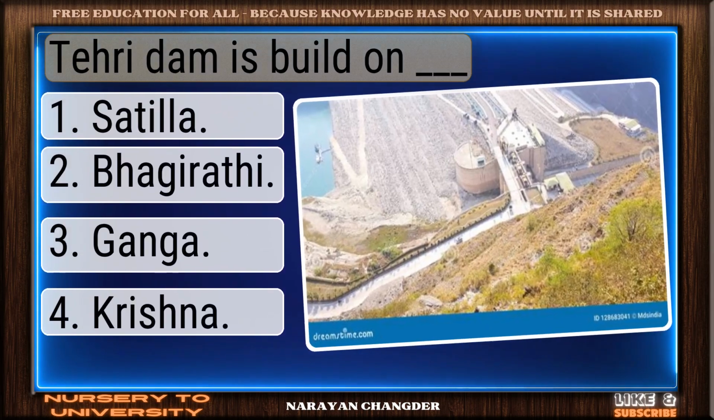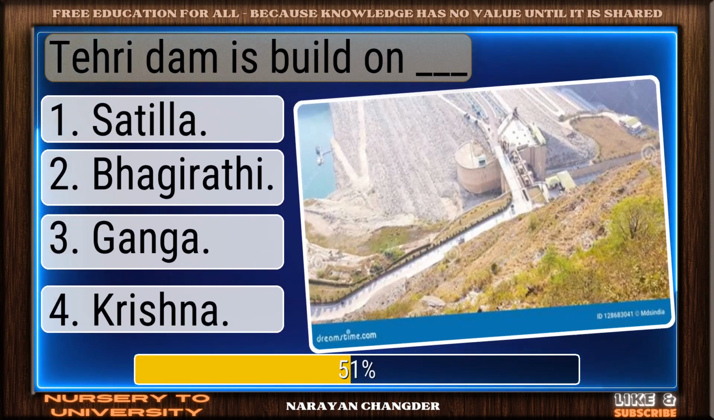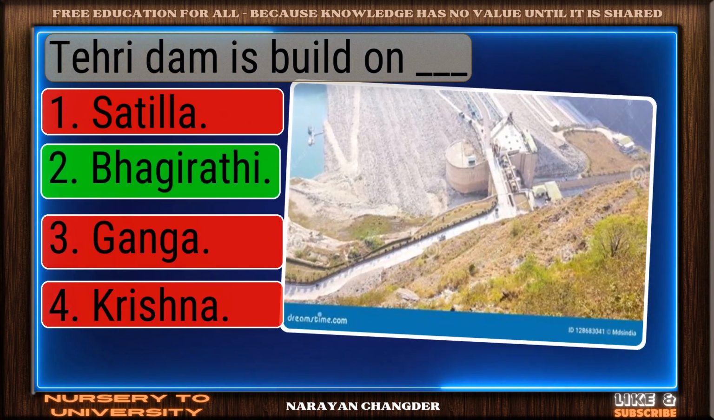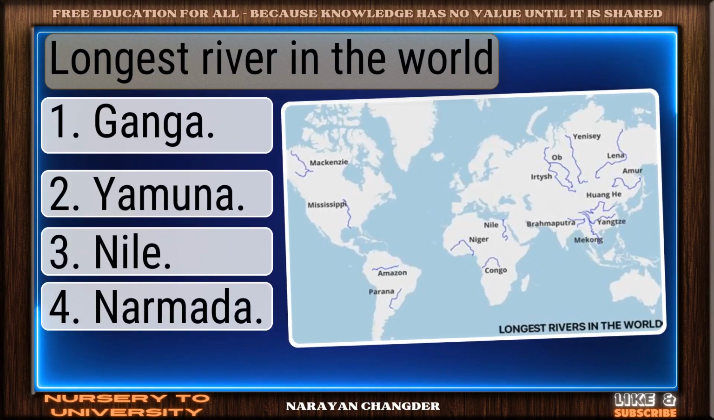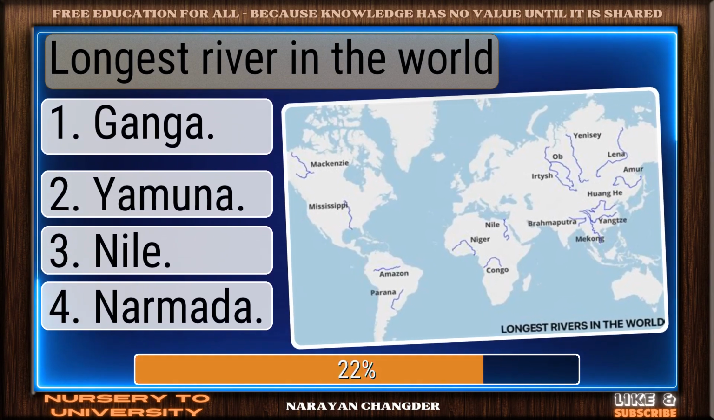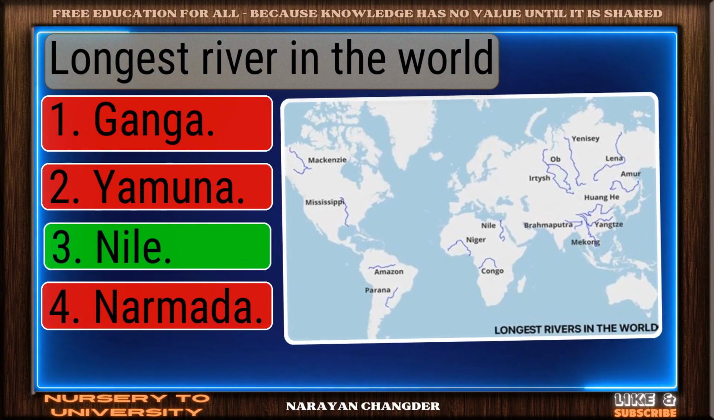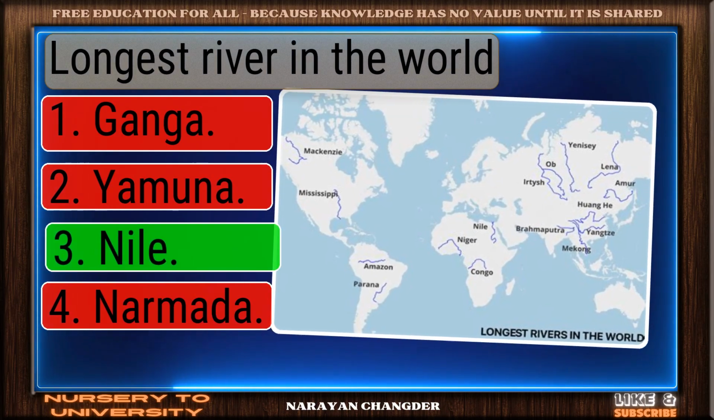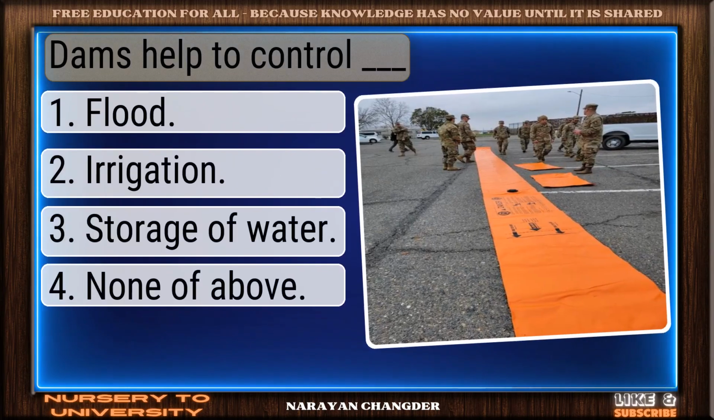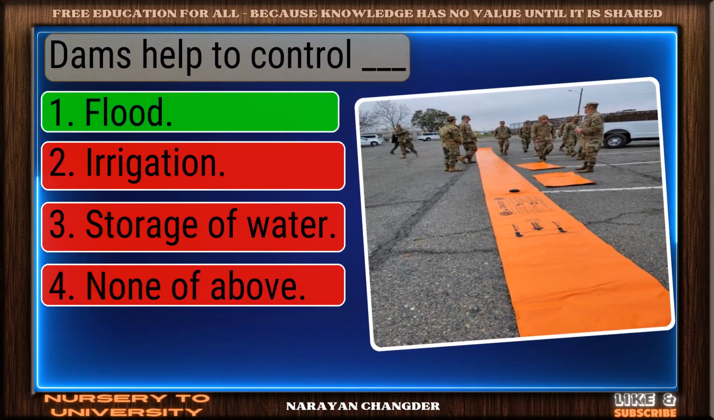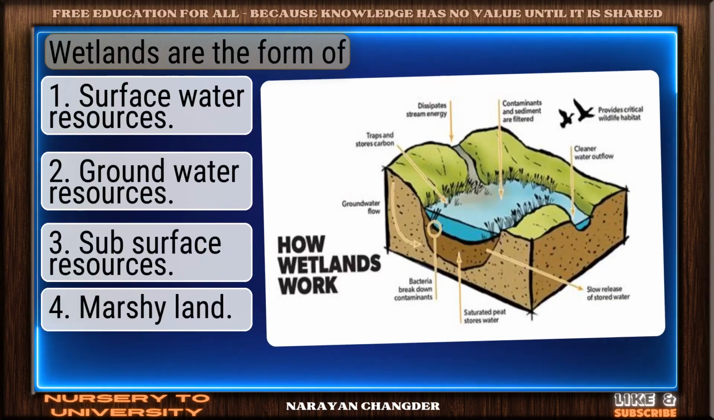Tehri Dam is built on dash. Solid response. Bhagirathi is a valid choice. Longest river in the world. You're right. Nile is the correct answer. Dams help to control dash. Valid point. Flood is true.